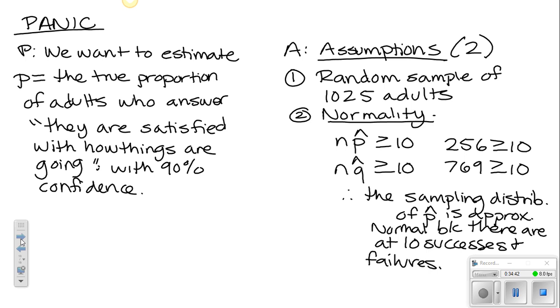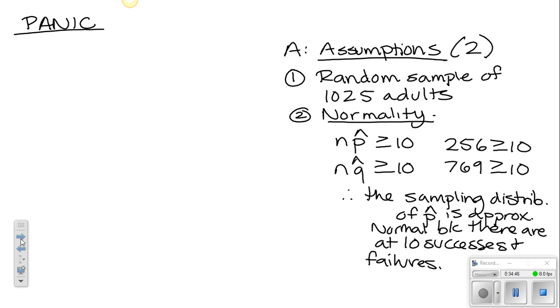So I'm going to erase this P part because we're now going to do the NIC part. So N, we're going to name our procedure a one proportion Z interval.